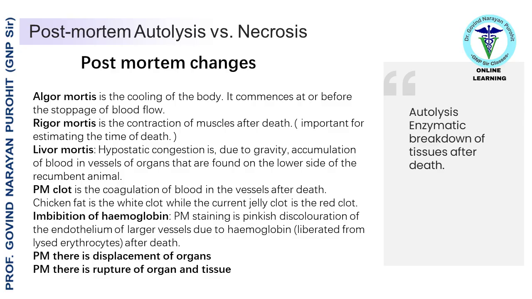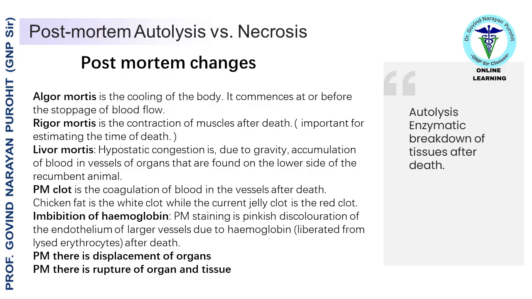Now let's understand the changes after death, called post-mortem, PM. Algor mortis is the cooling of the body. It commences at or before the stoppage of blood flow. Rigor mortis is the contraction of muscles after death, important for estimating the time of death. Livor mortis, hypostatic congestion, is, due to gravity, accumulation of blood in vessels of organs that are found on the lower side of the recumbent animal.